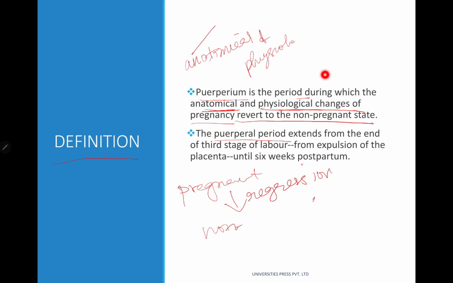It starts from the end of the third stage of labor, from the expulsion of the placenta, till 6 weeks postpartum.